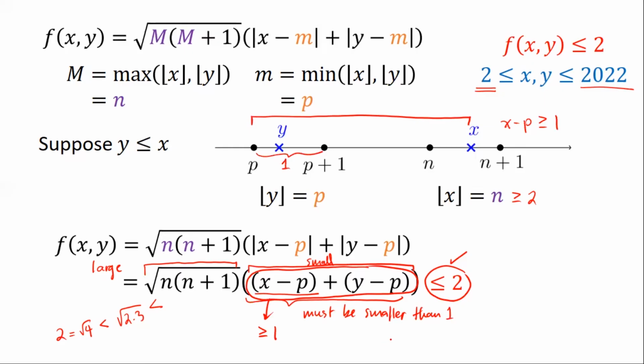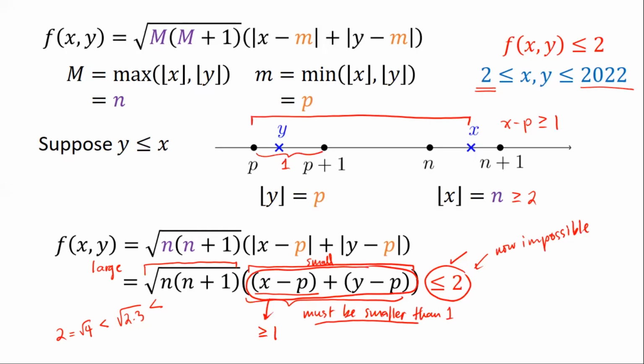Sabi natin, kailangan mangyari, itong sum na to must be strictly smaller than 1. Which means, hindi to pwedeng mangyari, imposible pa na maging strictly smaller than 1, itong second factor, which means, itong pangarap natin na nung function f maging less than or equal to 2, this is now impossible. Okay, now impossible. Okay, so ano ba nung pinagmulan kasi ng assumption natin dito?